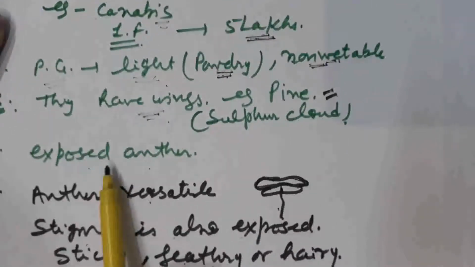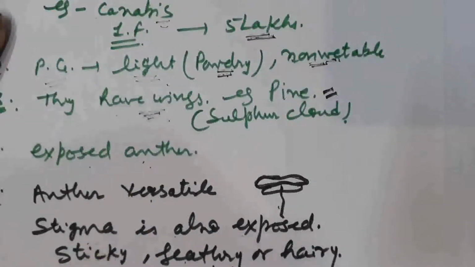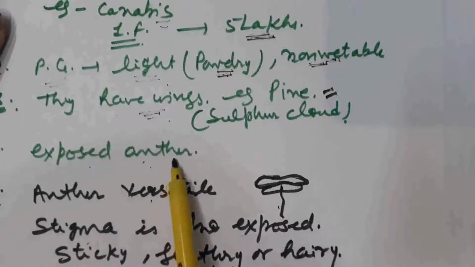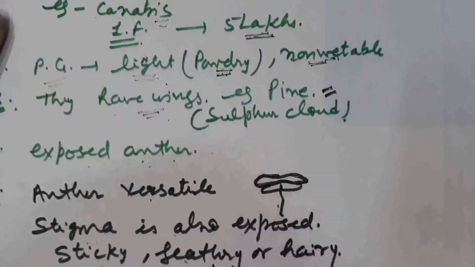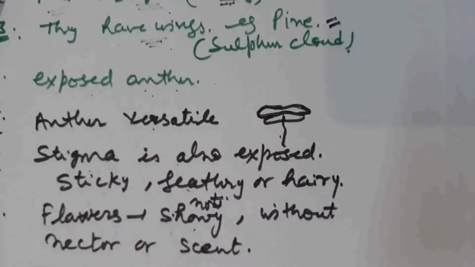The anther is exposed, the stigma is also exposed. So the anther releases the pollen grain into the air easily, and the stigma receives the pollen grain coming along with the air current. Stigma is also sticky, feathery or hairy, which helps in easy catching of the pollen grain from air. Anther is versatile, so it swings in air freely and releases the pollen grains easily. Flowers are not brightly colored, without nectar or scent, because this is not required in air pollinated flowers.